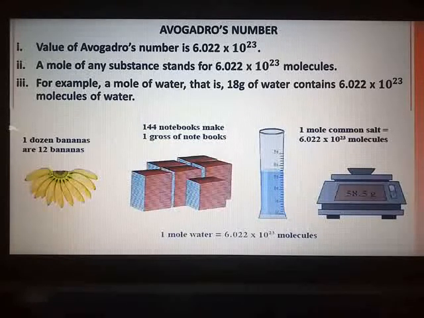And whatever molecular masses of the compounds we have studied and calculated today, do it, complete it in your notebooks.